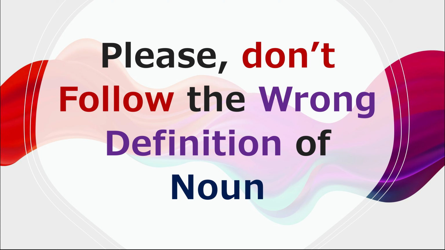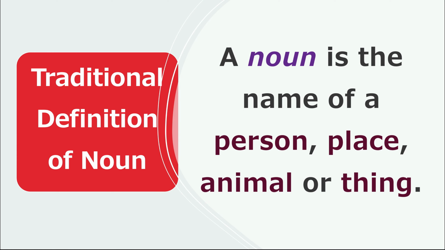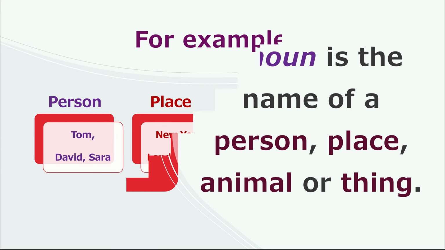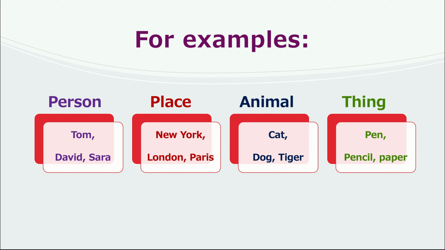So let's discuss what is really noun and what is really wrong with the traditional definition of noun. Look at this definition. Normally, since our childhood, we have memorized the definition of noun as: a noun is the name of a person, place, animal or thing. Examples of persons are Tom, David, Sarah.